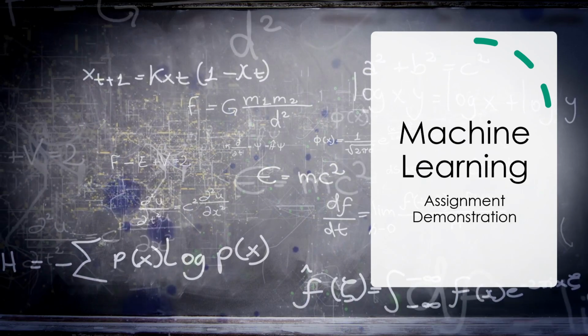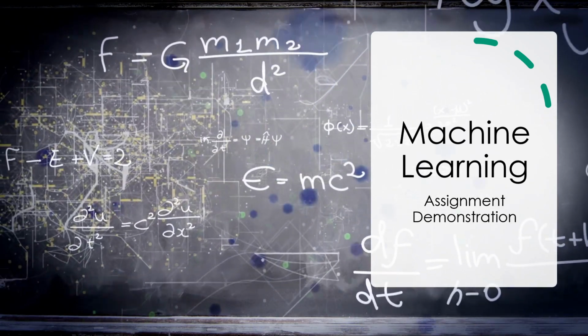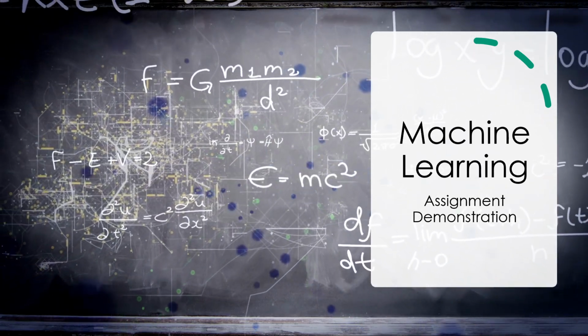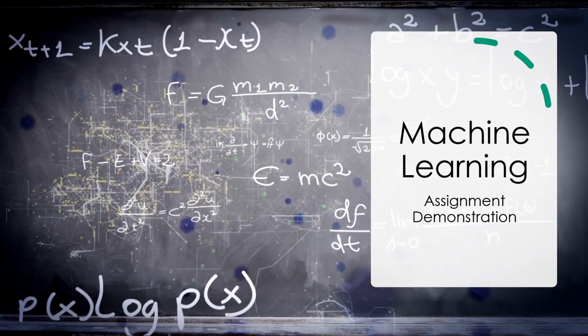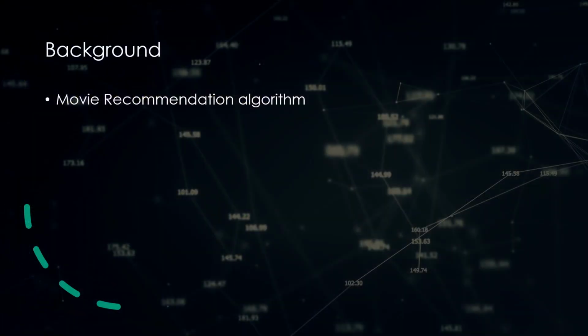In this video, I will walk you through our machine learning assignment. First of all, let's get to know the domain. The basic idea of this assignment is to build a model that can be used for movie recommendation. The main concept is to predict the user's rating on the movies that user has never seen before.